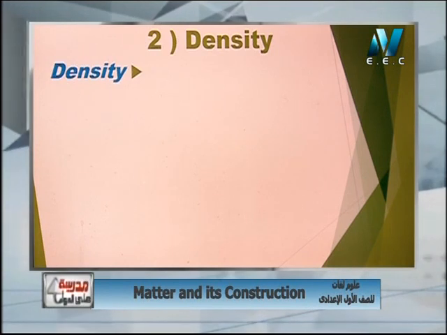10 cubic centimeter of iron has 78 gram. 20 cubic centimeter of iron has 156 gram. Yes, by increasing volume of the same matter, its mass increases. By increasing mass of the same substance, its volume increases. So, if I divide mass over volume, this ratio is constant. It's called density. So, what's meant by density, as you see on the monitor?